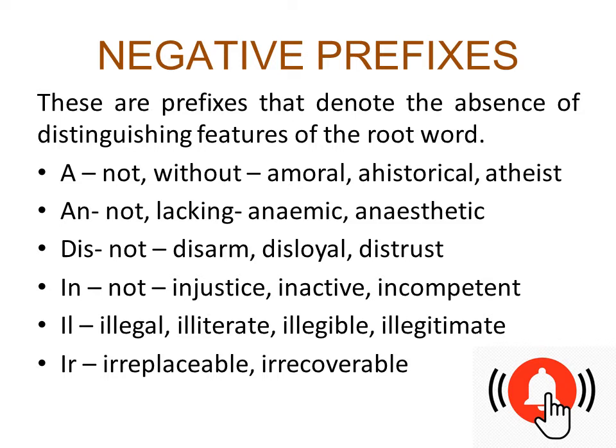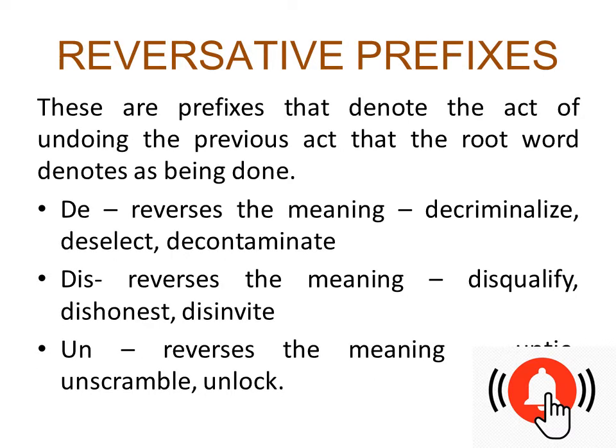So by adding all these words in front of any root word, we make it a totally negative word, totally absent of that distinguishing feature. If you want to do that, you need to add these negative prefixes, that is a, an, dis, in, ill, ir.